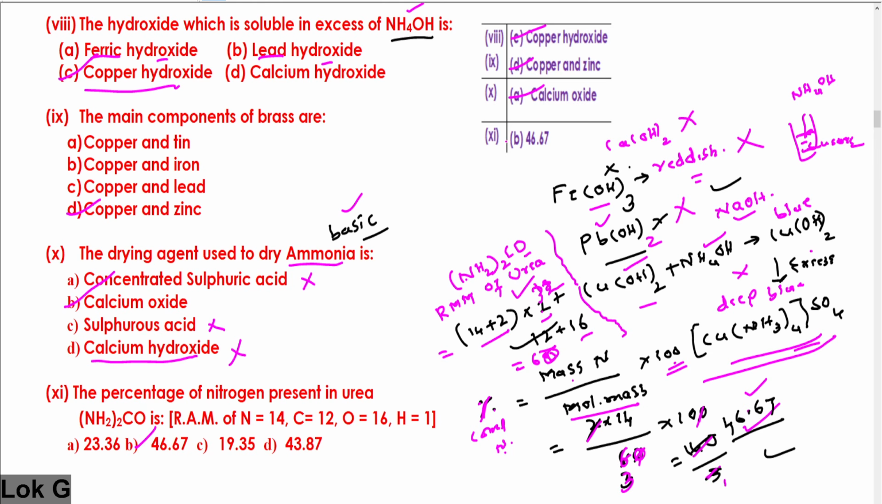And such things, it is better if you learn them by heart and remember them. If you do not remember, then learn this trick, quick calculation methods, so that you can calculate. Remember, urea contains the maximum percentage of nitrogen.